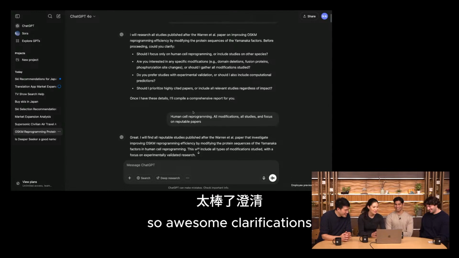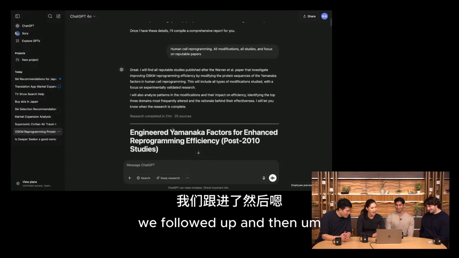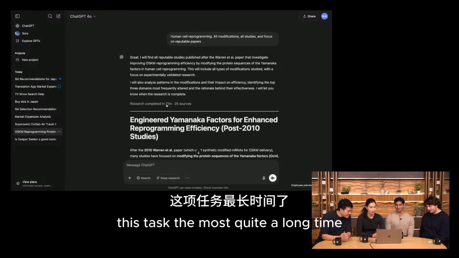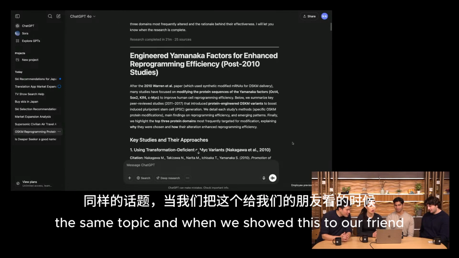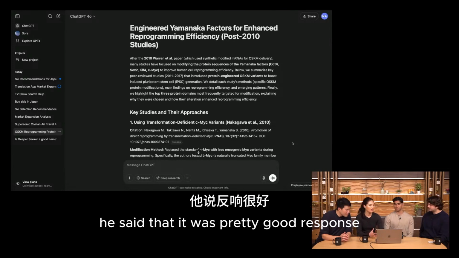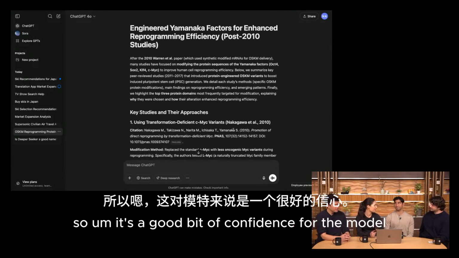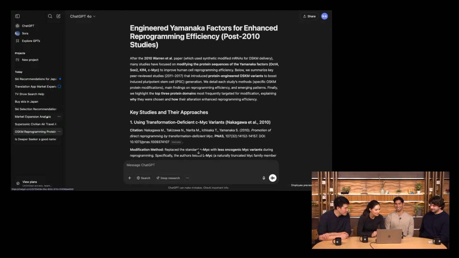So it asked some clarifications, we followed up, and then this task, the model took quite a long time, and it was able to find a bunch of different papers that are on the same topic. And when we showed this to our friend, he said that it was a pretty good response. So it was a good vote of confidence for the model.